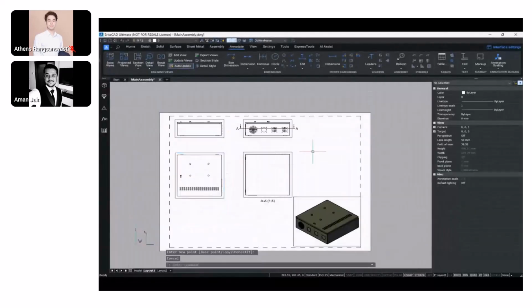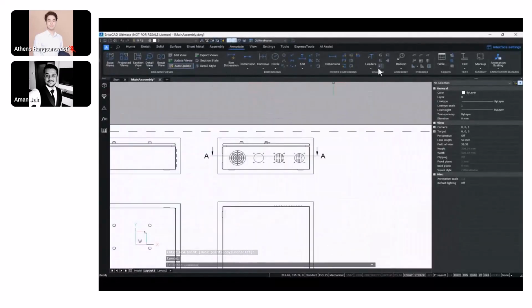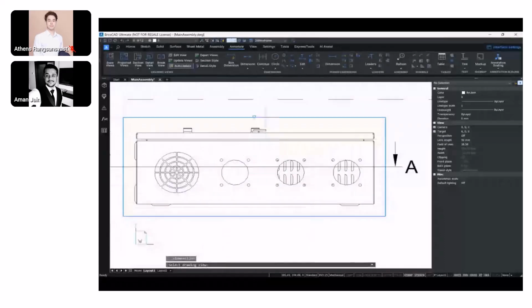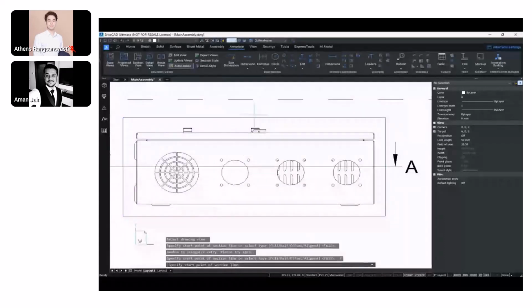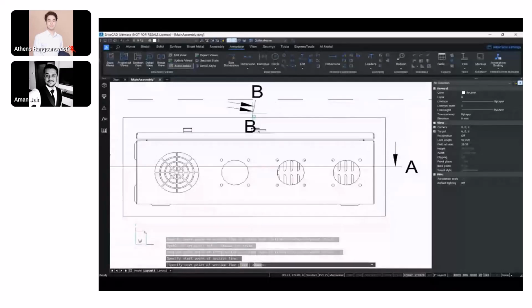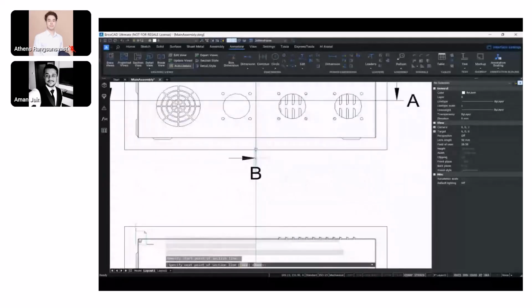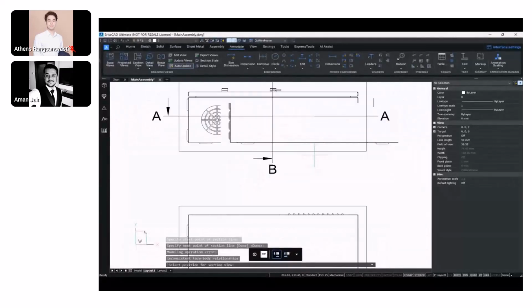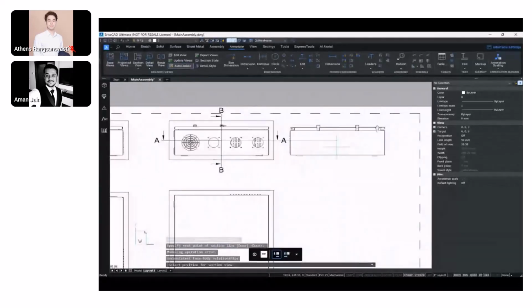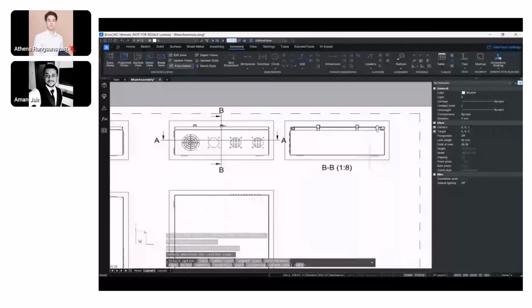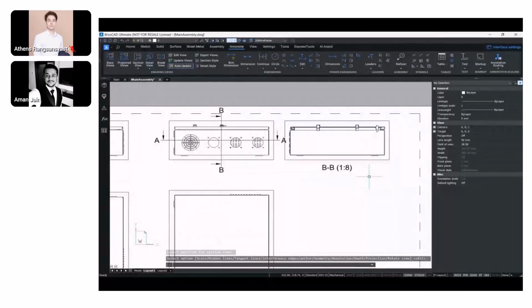Okay, and in case I want a bigger paper size, all I need to do is go to page setup and choose a different paper size which is larger than this. Okay, so that is something that I can do. I did it initially from A4 to A3, but you can do it from A3 to A2 or A1 or A0, depending upon the type of components or the sizes that you'd be working on, and also the scales that you'd be working on. So this could be easily scaled down or scaled up, or I can even use the true scale if needed, depending on what kind of plots you use for your companies and standards.